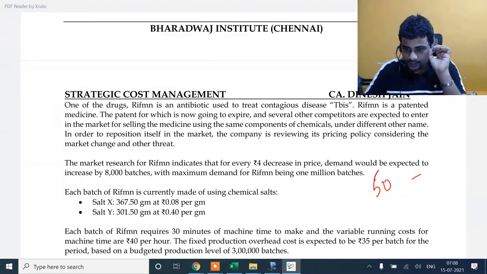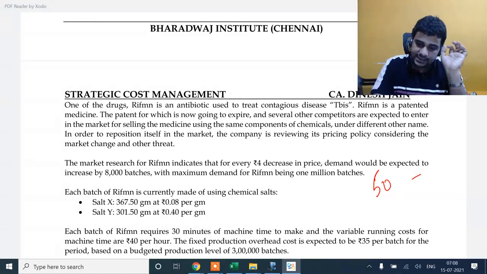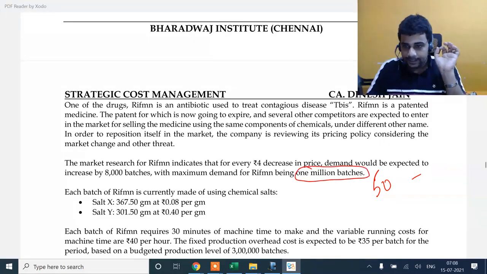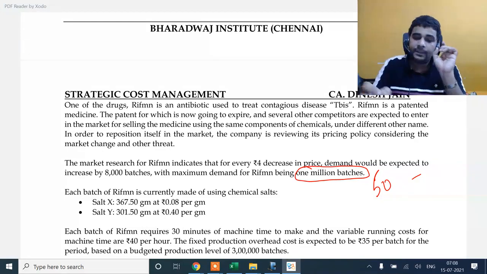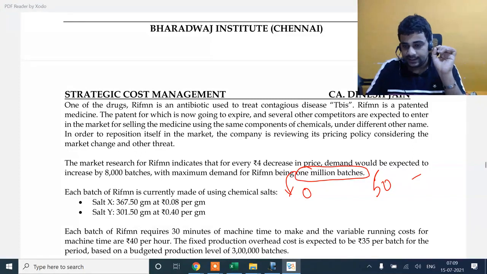Now what they did in this question, which is logical: you can sell a maximum of 1 million batches, and they went ahead and said the maximum of 1 million batches will technically be sold at a price of 0. The maximum sales will happen at the lowest possible price, which is 0. Obviously I'm not going to sell 1 million batches, but the maximum sales of 1 million batches will happen at a price of 0.